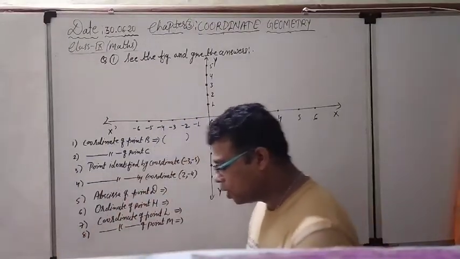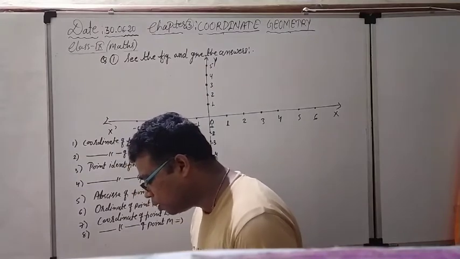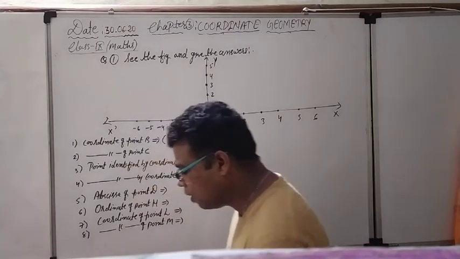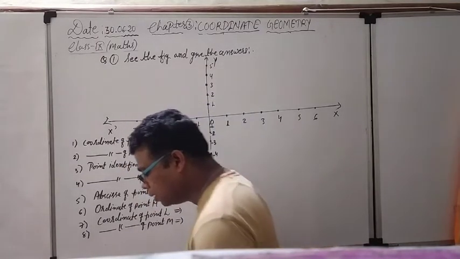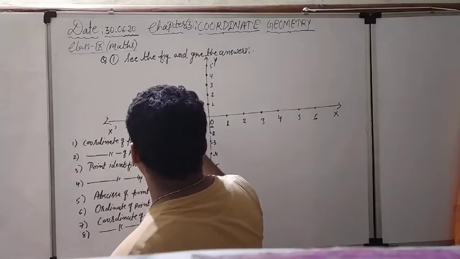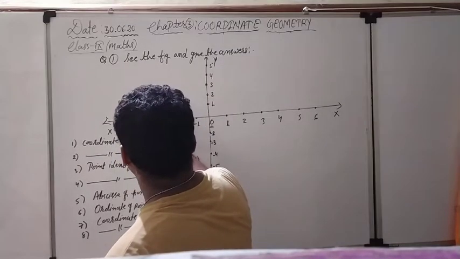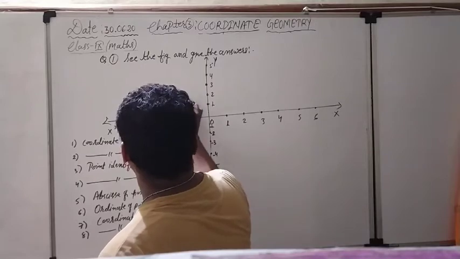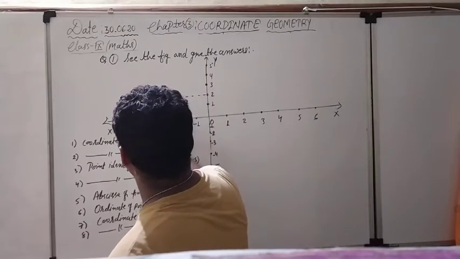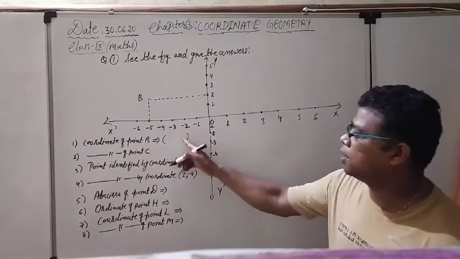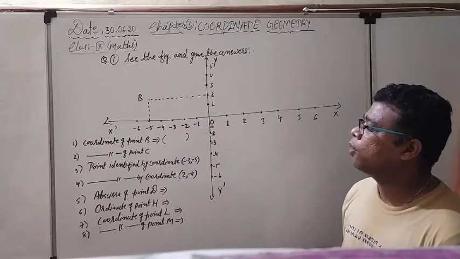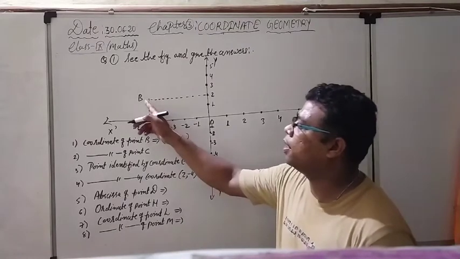Okay, look here, point B. What is the location of point B? First I have to tell you. Okay, this is the location of point B. Actually point B is here, and we have to give the answer. What is the coordinate of point B?